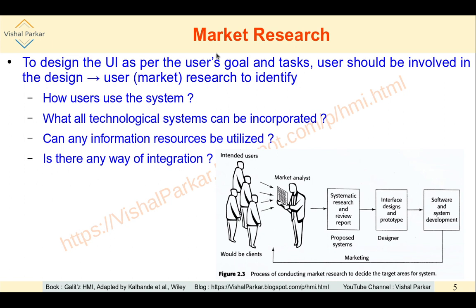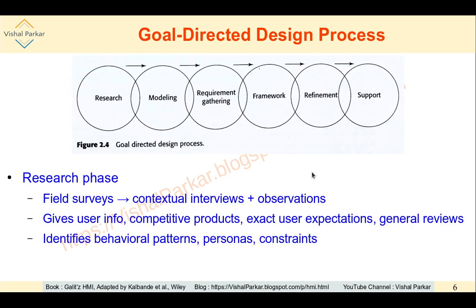So this is the importance of market research, and this is the first phase of the formal goal directed design process that we are going to see now. It is a very important part of human machine interaction design. The goal directed design process has different phases, as can be seen here with different circles, and they are sequential, as indicated by these arrows.